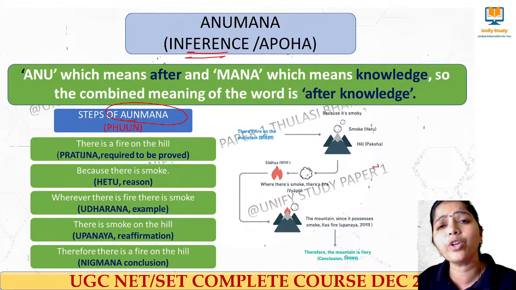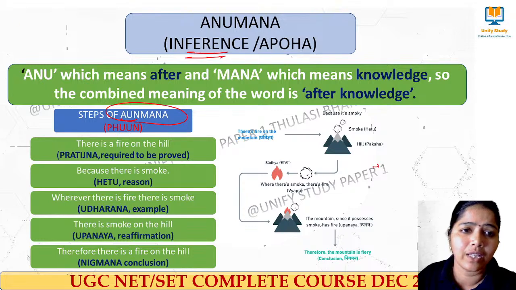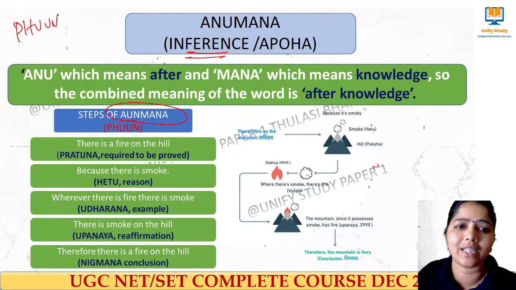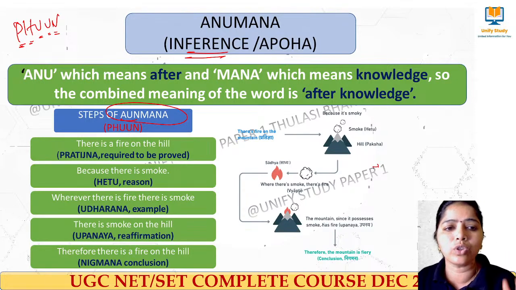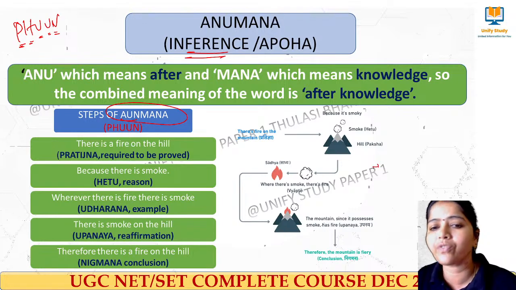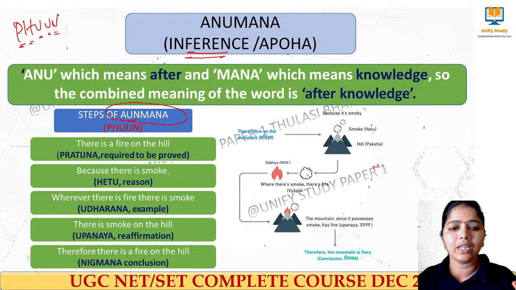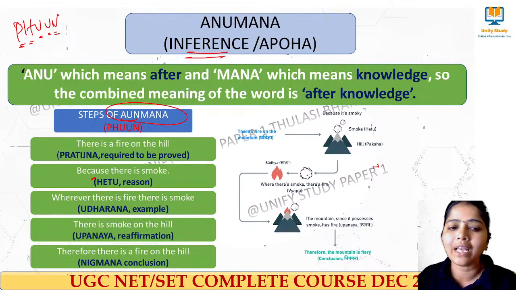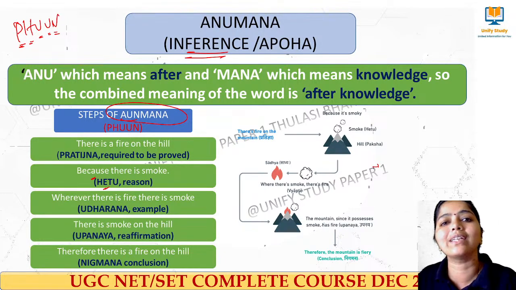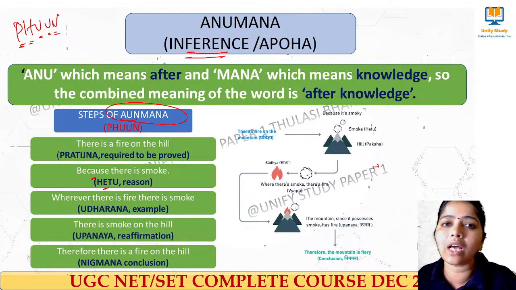Okay. And what do you mean by Anumana? It has stages that we call Pratijna, Hetu, Udaharana, Upanaya, Nigamana: 5 stages of Anumana. So first, what do you want to do? I want to prove something, and that we call Pratijna. Second, I will state a reason. This is the reason, and that is called Hetu. Next, I will give an example: Udaharana. Right? Udaharana means what?